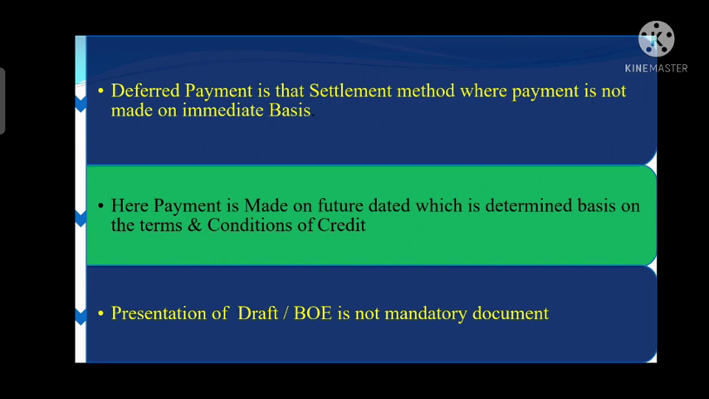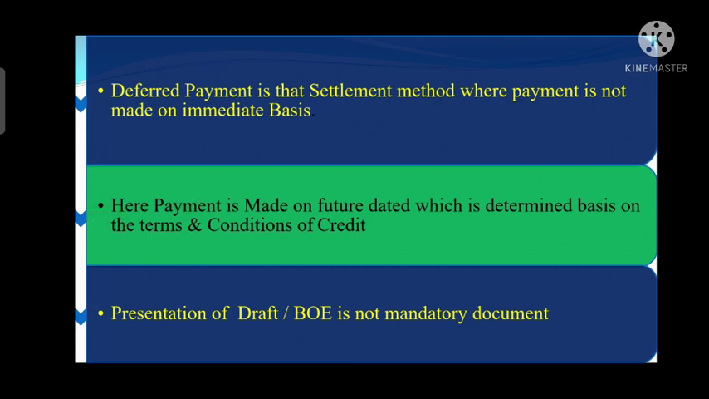It means when the credit is available by deferred payment, there is no requirement for a draft to be presented. Right? It can be presented, but it is not necessary to present the draft. Second point, here the payment will not be made on an immediate basis. It means the payment will not be made on a sight basis. It will be made on a future date or on a maturity date. That maturity date will be determined based on the terms and conditions of the credit.